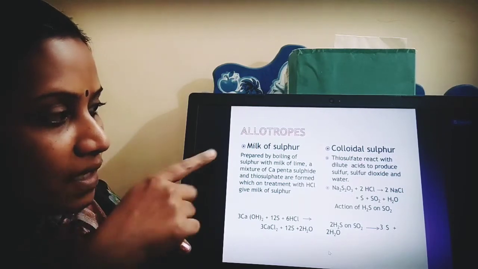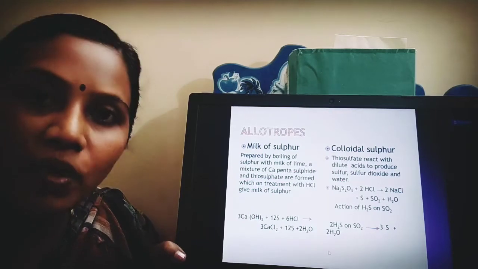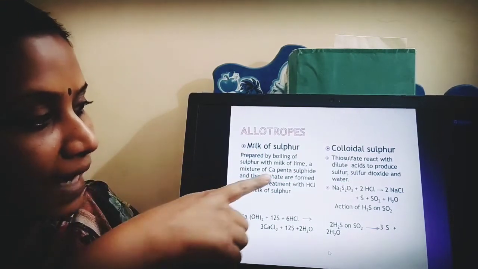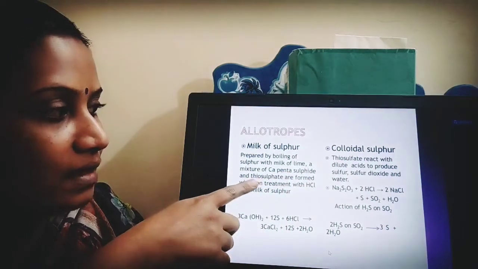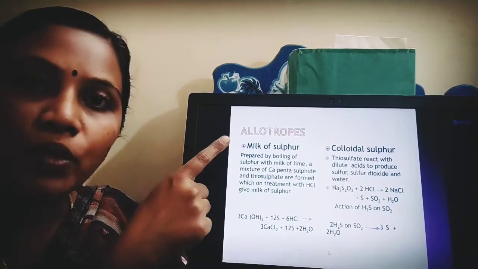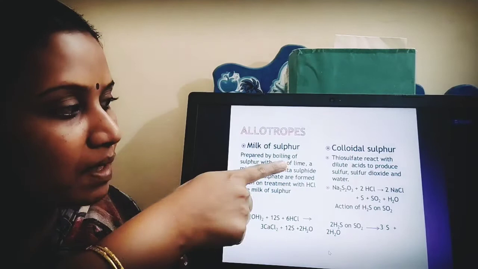See, milk of sulfur is produced by boiling sulfur with milk of lime. What is milk of lime? Milk of lime is nothing but a mixture of calcium pentasulfide and thiosulfide. Okay, so what is milk of sulfur? I am going to get milk of sulfur when I boil sulfur with milk of lime.